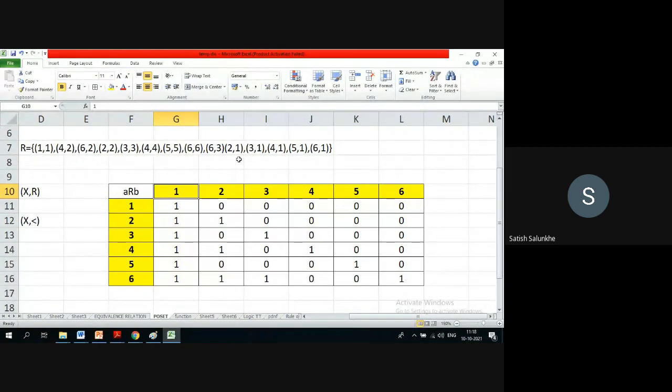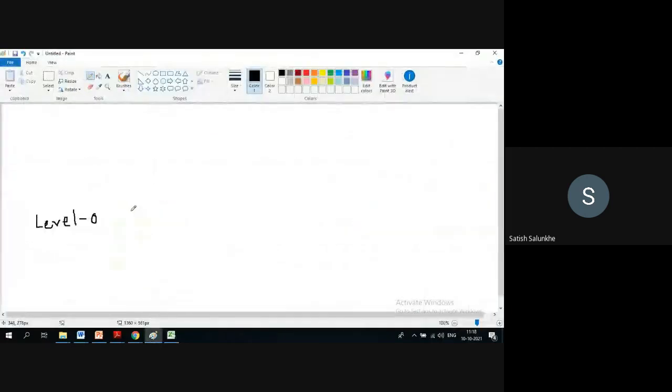So that is your seed level. Rest of the things also you need to check. Is there anyone who is just related with itself? No. So at level 0 or level 1, you will have that element, that is 1.